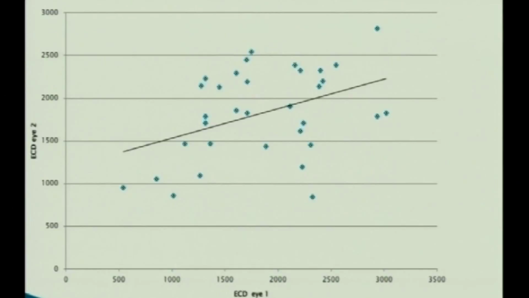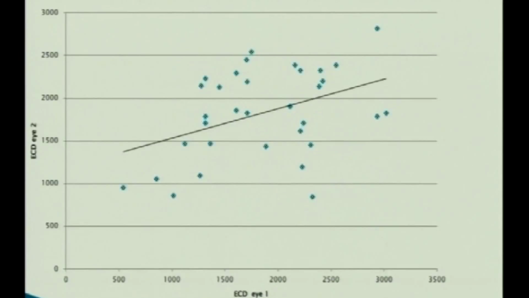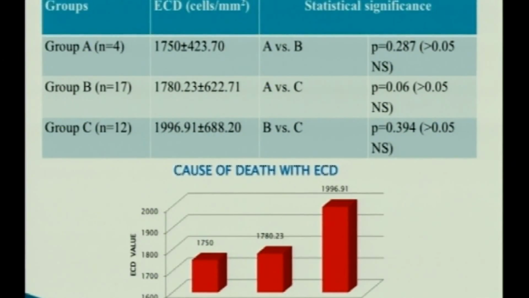While comparing the ECD of the 2 eyes, there was a positive correlation with a value of 0.363, and it was significant. While comparing cause of death versus ECD across all 3 groups, the difference in ECD was not significant.